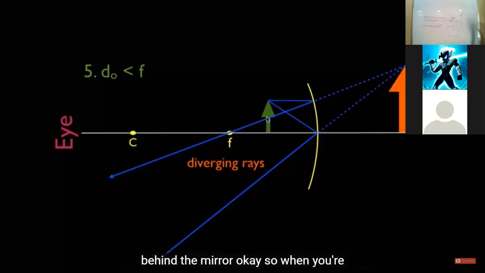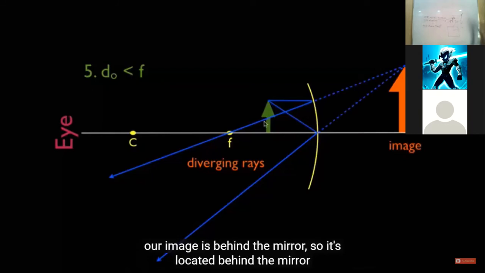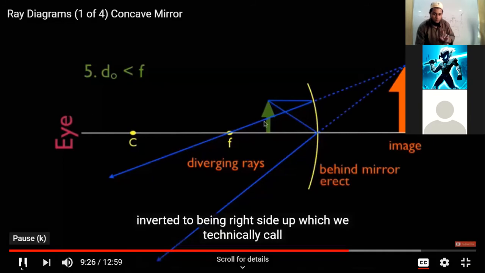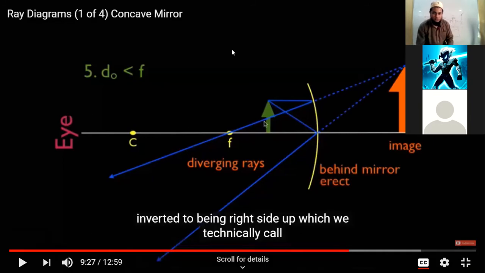Okay, so when you're inside the focal point, you'll notice now our image is behind the mirror, so it's located behind the mirror, and you'll notice that it's switched from being upside down, inverted, to being right side up.